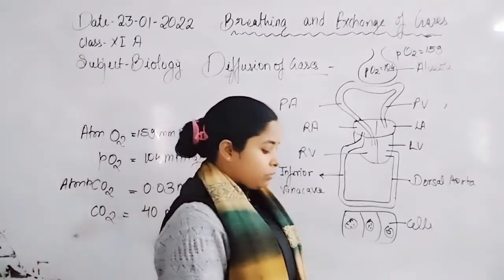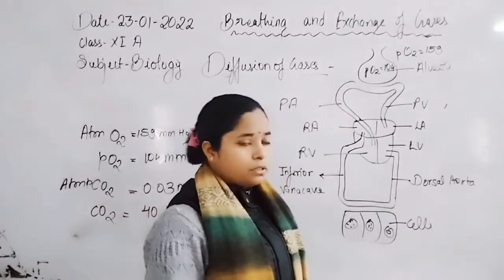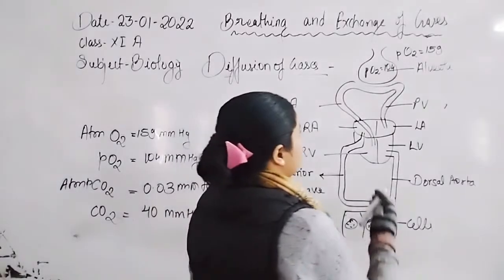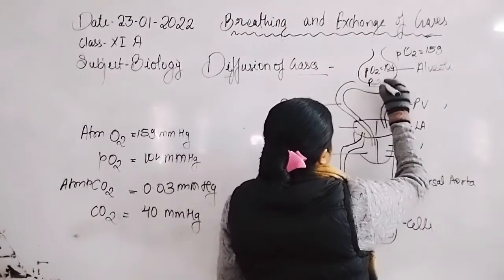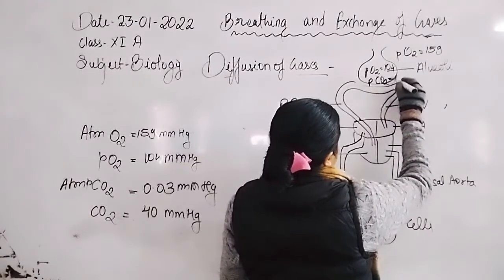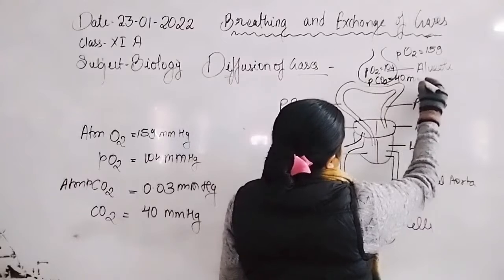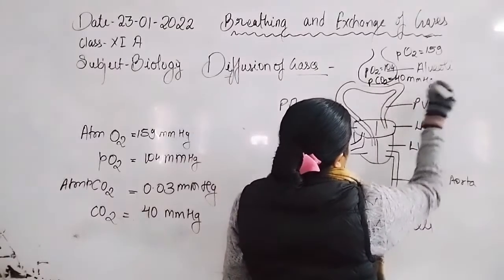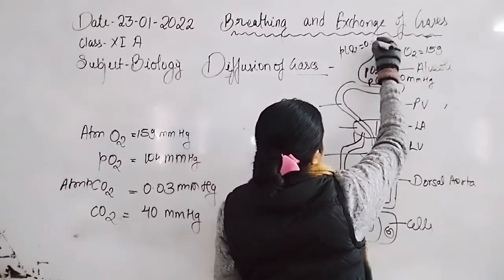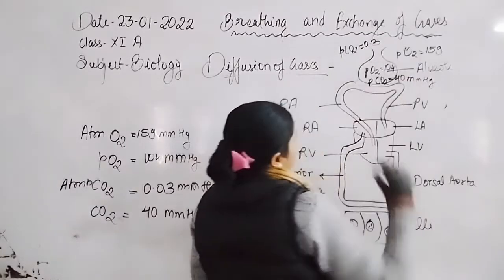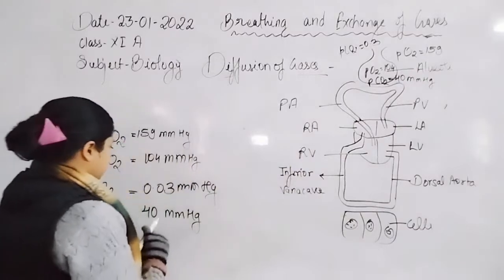Now the lung alveoli is filled with oxygen. Another thing is that the partial pressure of carbon dioxide in the lung alveoli is about 40 mmHg, and in the atmosphere it is 0.03 or 0.3 mmHg.